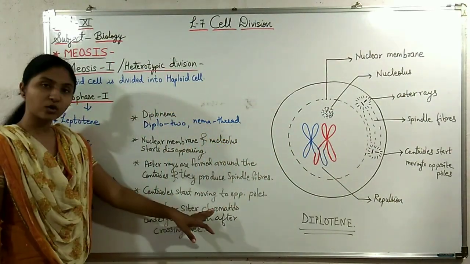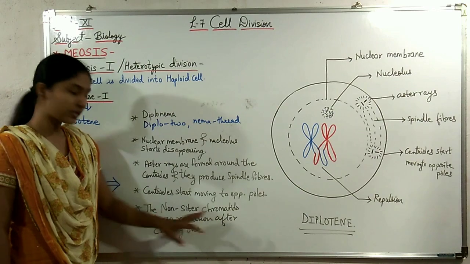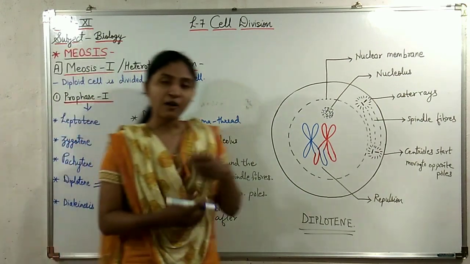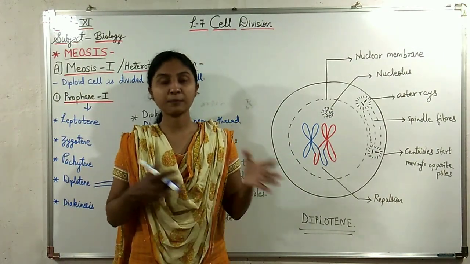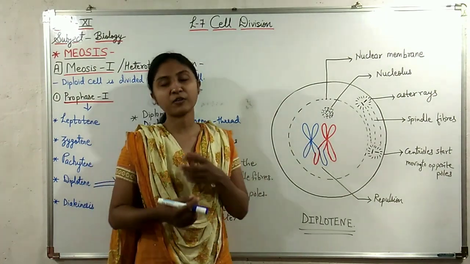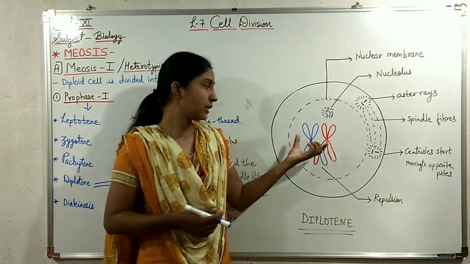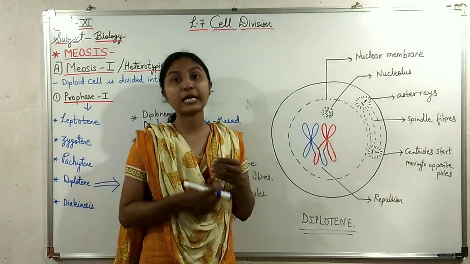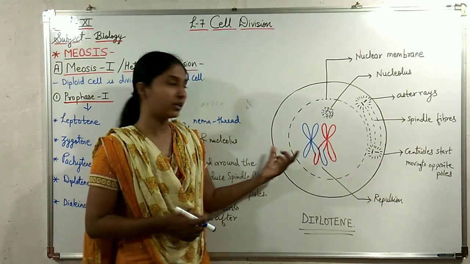The non-sister chromatids undergo repulsion after the crossing over. After the crossing over takes place in pachytene stage, and after the exchange of genetic material, these non-sister chromatids repel each other, they push each other away.